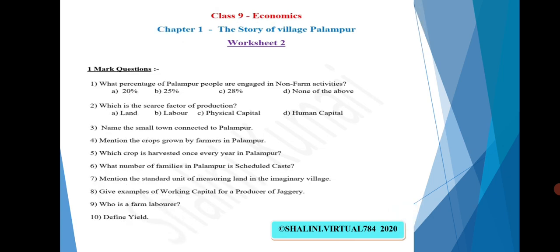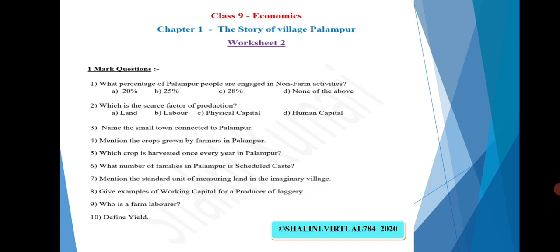Now let's see worksheet number 2. Again, let's go through all these 1 mark questions very quickly. What percentage of Palampur people are engaged in non-farming? Obviously 25%. Which is the scarce factor of production? Land, labor, physical capital, human capital. While the rest 3 can be increased or decreased as per the requirement, and land, most of the things related to land, that is plot of land, flora, fauna, simply there are a few raw natural resources which actually can't be increased. So land will be the answer for this question.